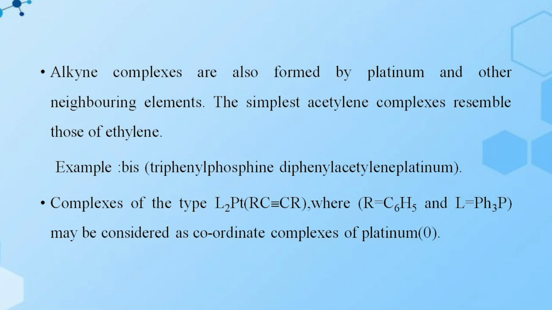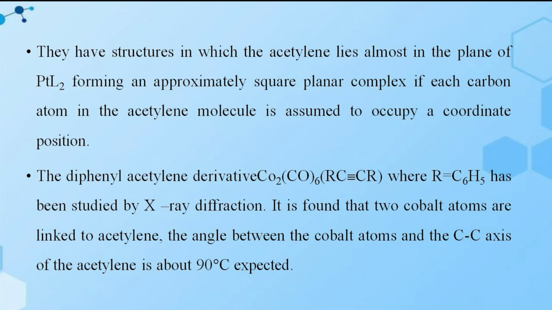Example, bis(triphenylphosphine)diphenylacetylene platinum. Complexes of the type L2Pt(RC≡CR), where R is a phenyl group and L is triphenylphosphine, may be considered as coordinate complexes of platinum. They have structures in which the acetylene lies almost in the plane of PtL2, forming an approximately square planar complex if each carbon atom in the acetylene molecule is assumed to occupy a coordinate position.